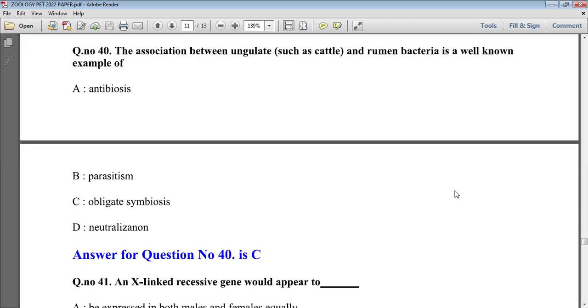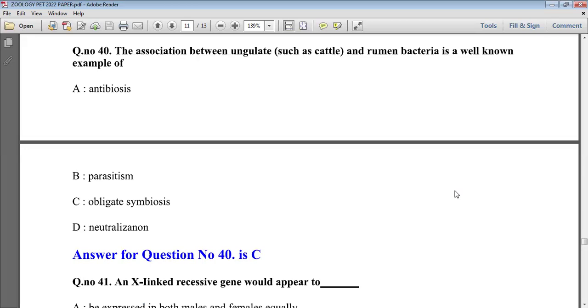Now the next question is, the association between the ungulate, that is cattle, and rumen bacteria is a well-known example of. Here it asks about the association. Association is between the cattle and rumen bacteria in the body of the cattle. In the rumen of the cattle, there are several bacteria which are present in the digestive tract of the ruminant, and these two, bacteria and cattle, are interlinked with each other, and give benefits to each other, and this type of association is called obligate symbiosis, which we can see in the option C.